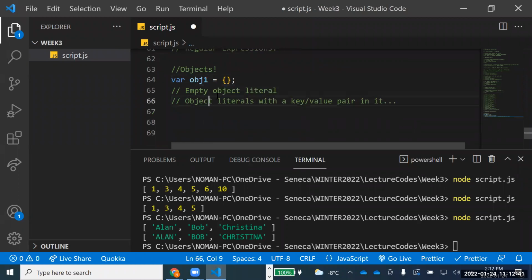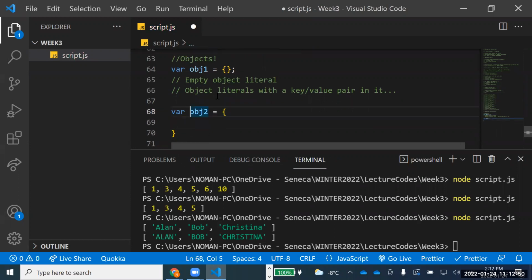This was object 1, and it's an empty literal. Now let me create another one, obj2 equal to. Let me just make it one line so that it does not confuse anyone. The object literals have a key value pairing inside. So for example, I say course and I say WEB222.